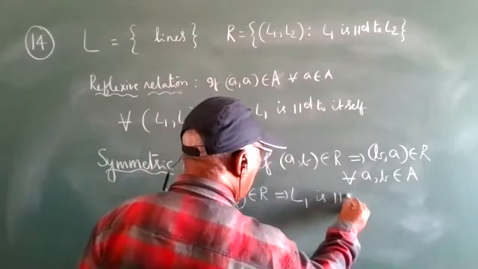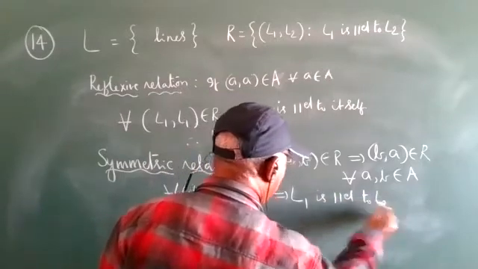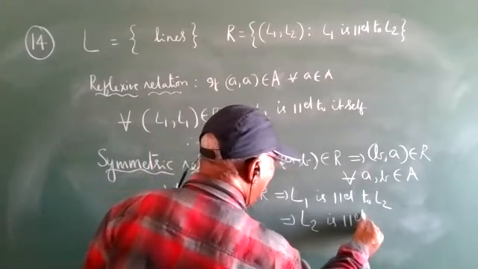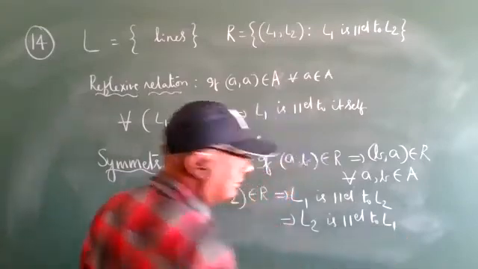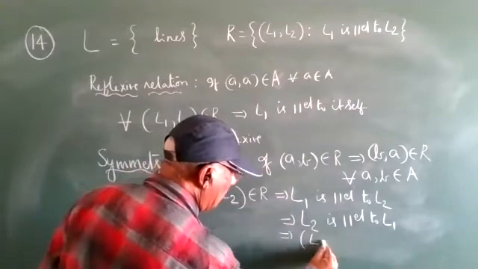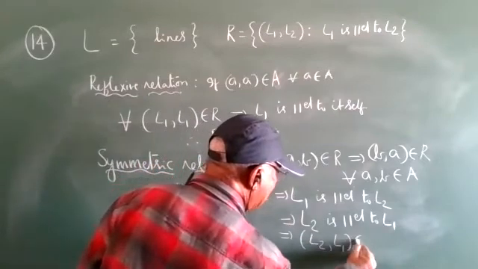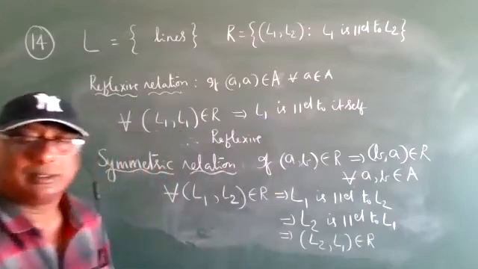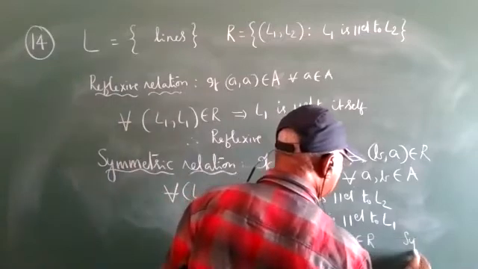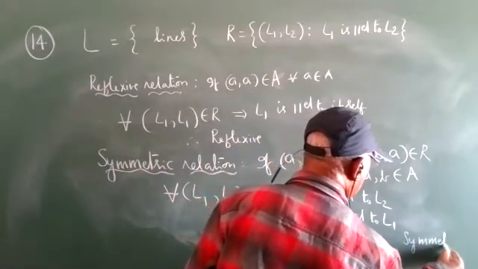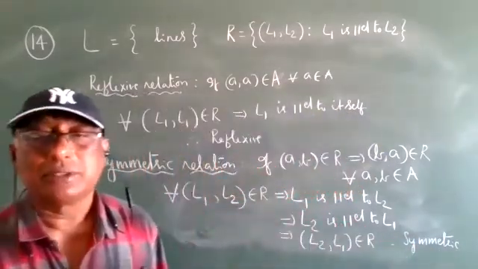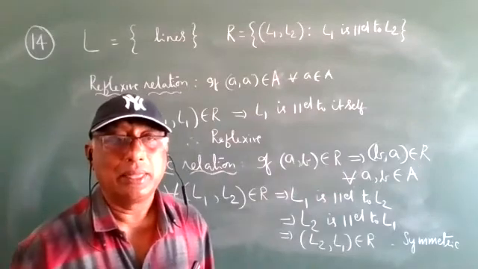L1 is parallel to l2. That implies l2 is parallel to l1. That implies (l2, l1), reverse order, also belongs to R. Therefore symmetric. Okay?